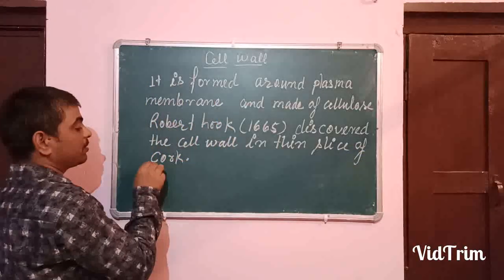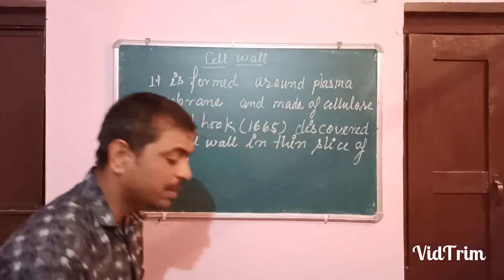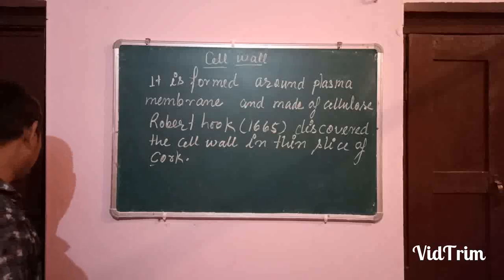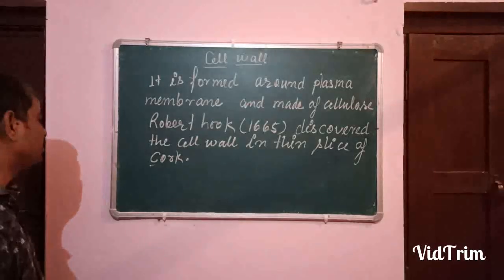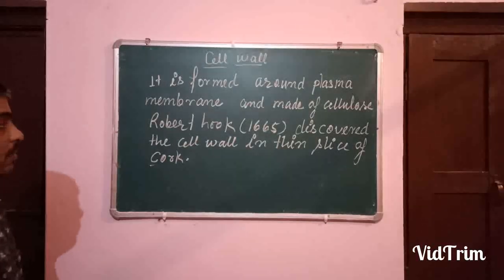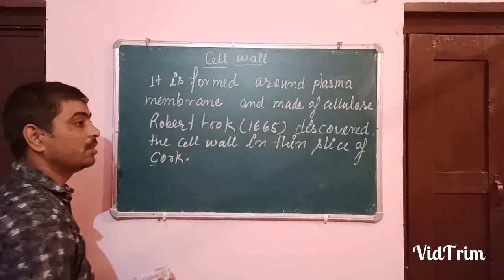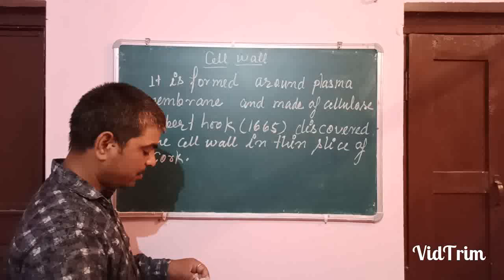It was Robert Hooke who discovered the cell wall, because he observed the dead cell, and a dead cell has nothing except the cell wall. So it was supposed that Robert Hooke discovered the cell wall, not the complete cell. The living cell was discovered by Anton von Leeuwenhoek. Dead cell discovered by Robert Hooke.